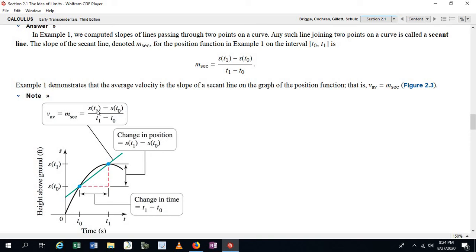Okay, so notice up here, this is the position function being evaluated at two different times, labeled as t sub 1 and t sub 0. And then it's being divided by the length of that time period between t sub 1 and t sub 0. And so again, that gives you the slope of this secant line that goes through these 2 points, but it also gives you the average velocity between these 2 points in time.